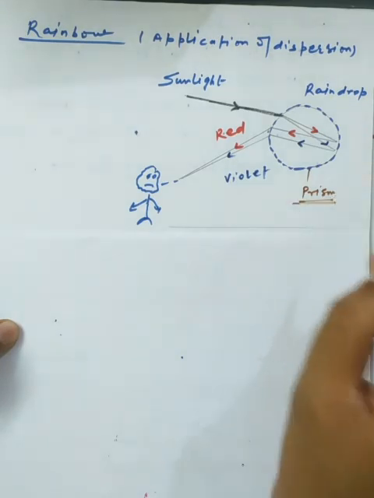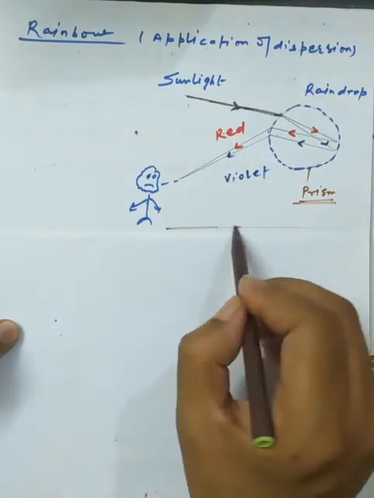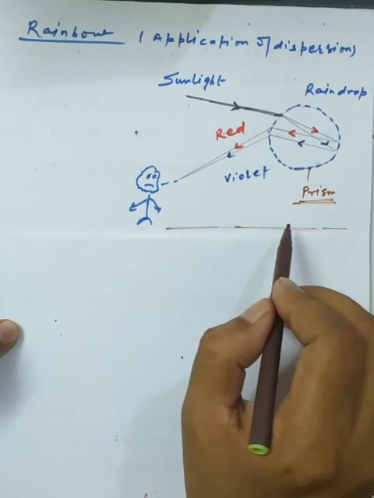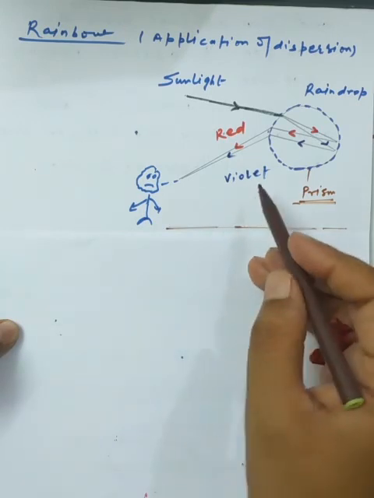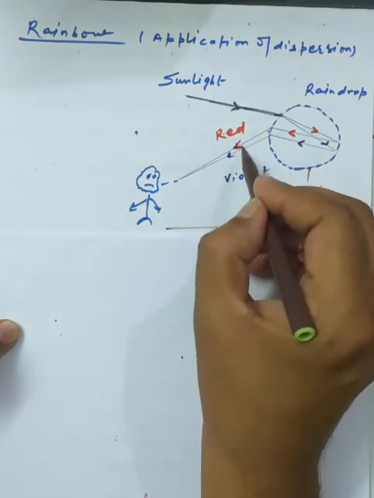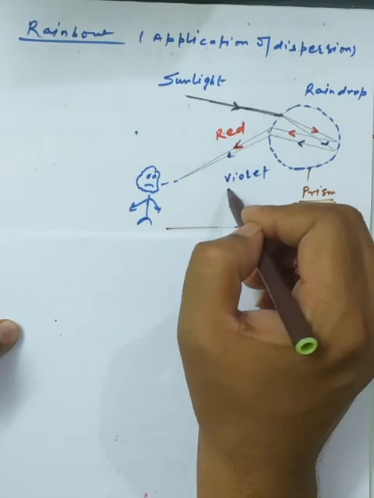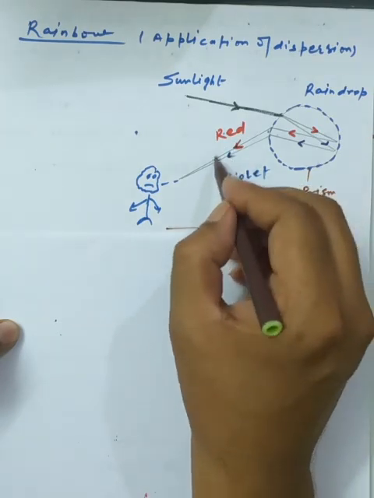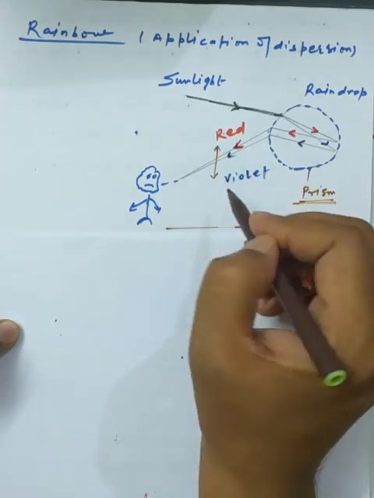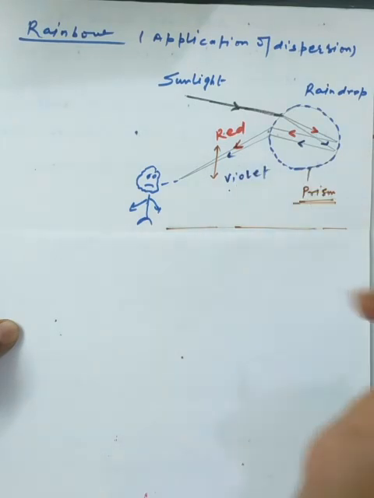So the observer standing on the surface of the earth can see the seven color band in the atmosphere. These bands are available from red to violet. Clear? So red has the least bending and violet has the maximum bending.